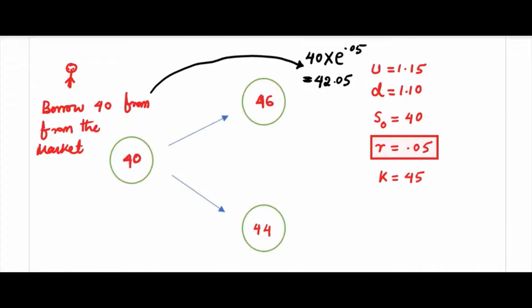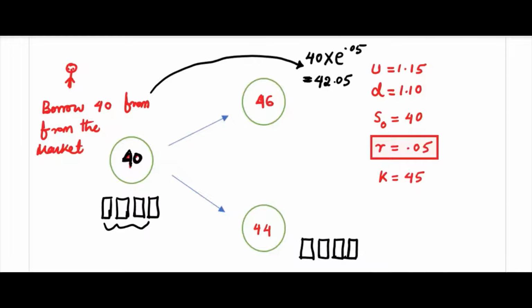Your borrowing will go to 42.05, and you invested in shares. Suppose you purchased shares, whatever amount, it doesn't matter. I'm talking about money here. 40 is the amount. If you borrowed 4, the papers will be 4. We are not interested in the number of papers now.